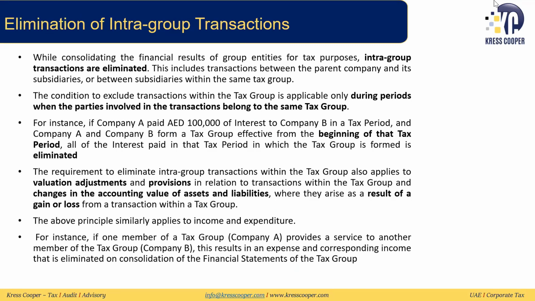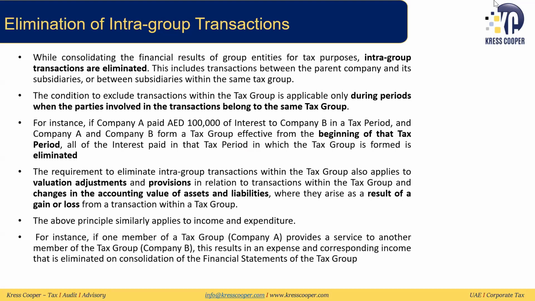Then we discussed the elimination of intergroup transactions. We had discussed that one of the duties of the parent company is to consolidate the financial results for all the group entities. So here the intergroup transactions get eliminated. These are the transactions between the parent company and the subsidiaries, and also between various subsidiaries in the group. For example, the parent company is company A, and there are subsidiaries B, C, D. Any transaction between A and B, A and C, A and D, or between B and C, and C and D, they all will be eliminated and excluded.